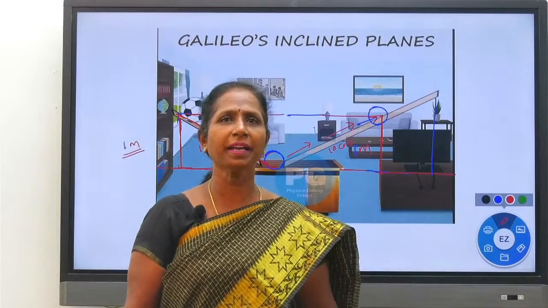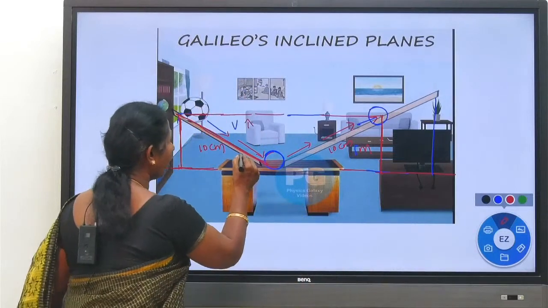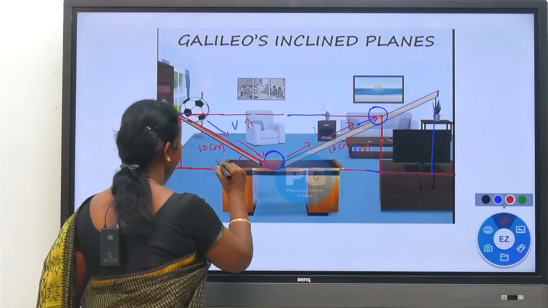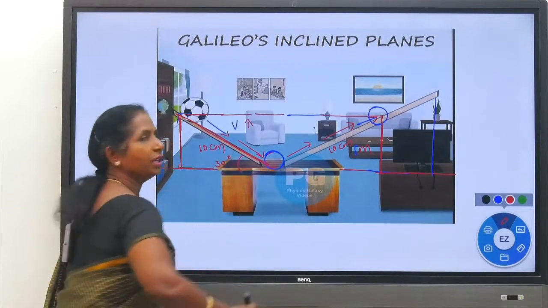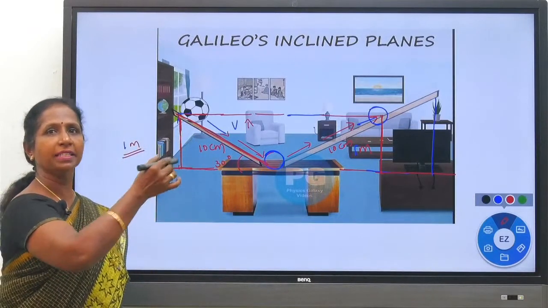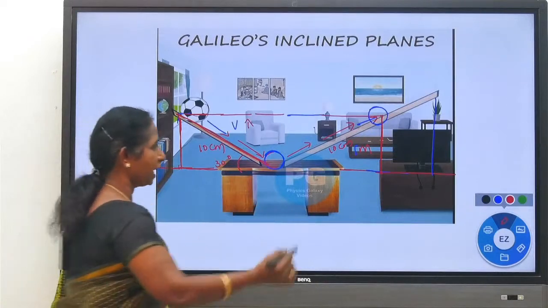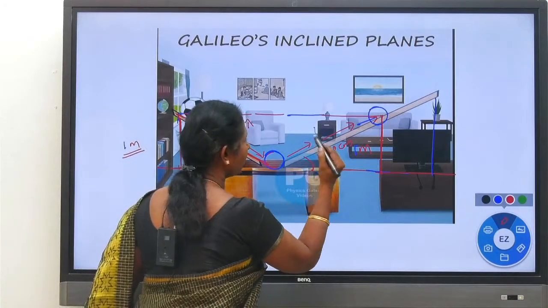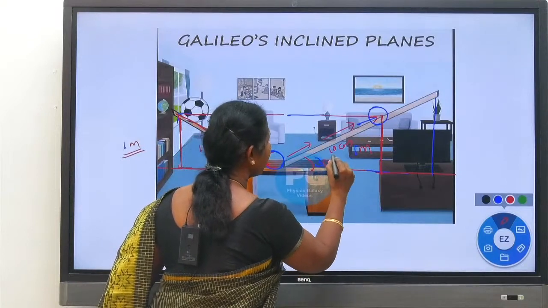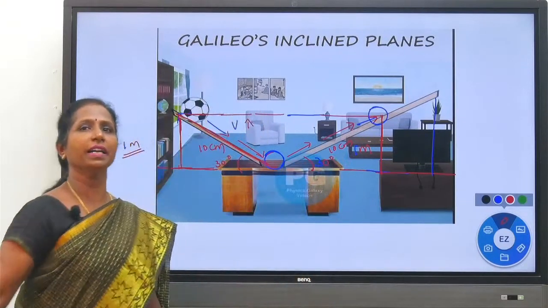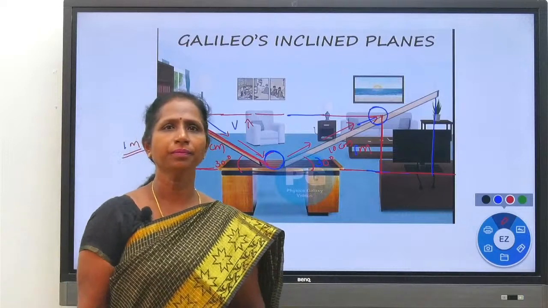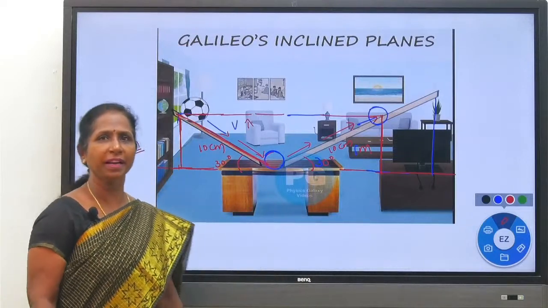When this is happening, let us take the angle of inclination as, say, 30 degrees. So the first inclined plane makes an angle of 30 degrees with the horizontal. In the same way, the second inclined plane is also making an angle of 30 degrees with the horizontal. Clear? Okay, what is the inclined plane experiment?